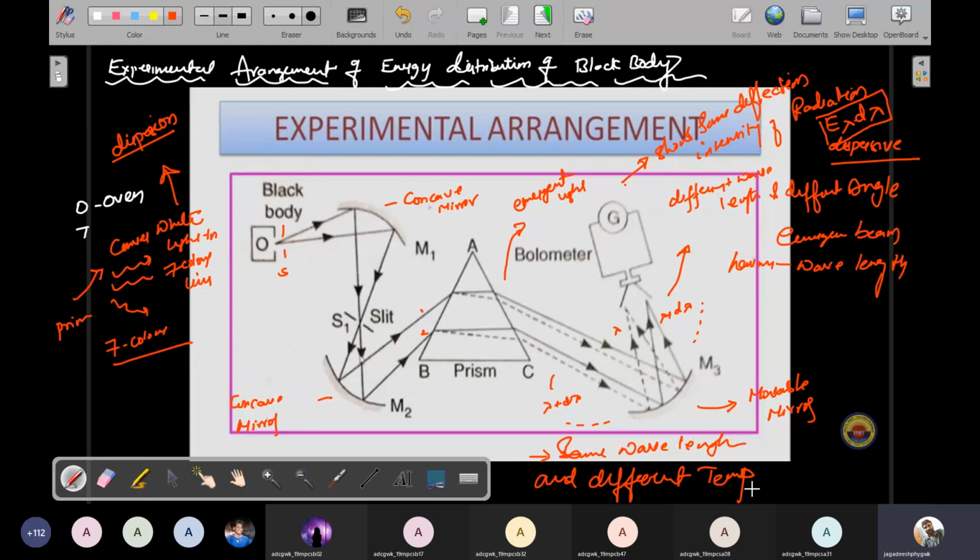The experiment result was given by a graph. I draw a graph between intensity of energy distribution E lambda and wavelength at different temperatures. Finally I get one graph. I'll show that graph. So please note, everybody.